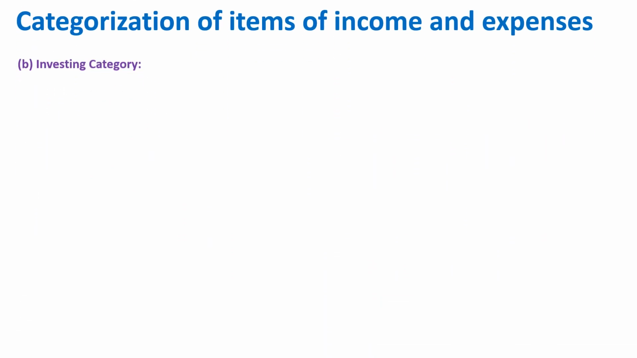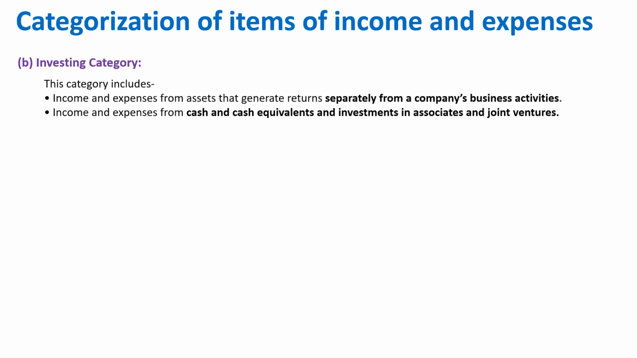Investing category. This category includes income and expenses from assets that generate returns separately from a company's business activities, right? Business activities, your operating activities. Now, if you are investing somewhere, you may have cost to invest, you may have income from that investment. So that will be shown under the investing category. Second is income and expenses from cash and cash equivalents and investment in associates and joint ventures, right?